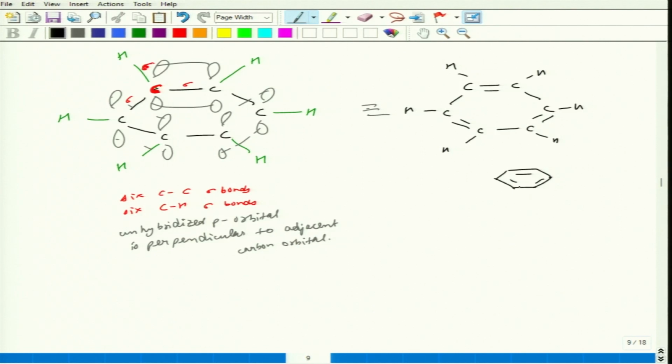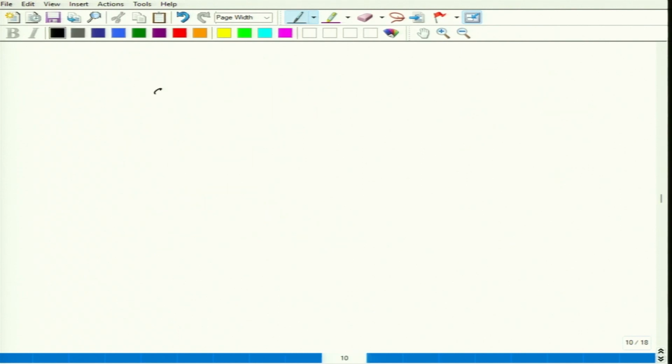The other canonical form can be represented the other way. Similarly, there are C and hydrogens, and it makes double bonds with the side ones.